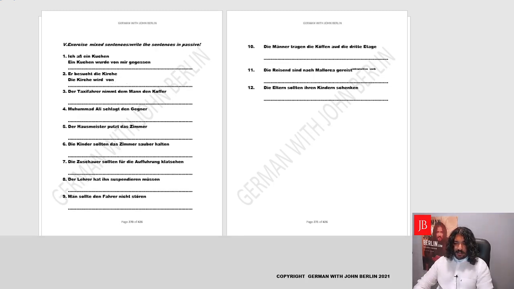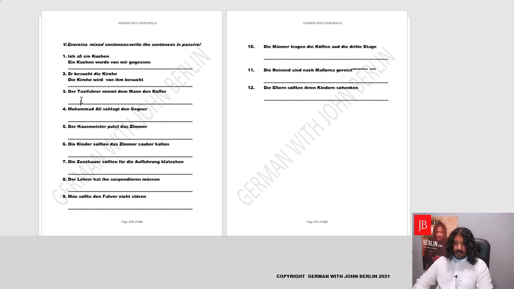And what is the dative of er? It's er, ihn, ihm, just like der, den, dem. It becomes ihm. Yes, these are the pronouns which are derived from the articles. So if we remember the articles, we can even remember the pronouns. Yes, der, den, dem, er, ihn, ihm. Okay, so die Kirche wird von ihm. The main verb is besucht, so we'll write besucht. In perfect, there will be no GE. All the BE starting verbs mostly don't get a GE. Never say gebesucht, it's a blunder. Simply besucht. Die Kirche wird von ihm besucht.